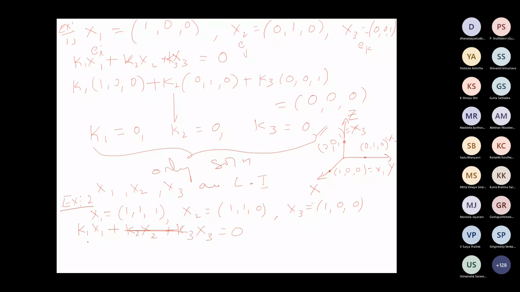The first one will be k1 plus k2 plus k3 equal to 0. The second equation will be what? k1 plus k2 equal to 0. What will be the third equation? Only k1 equal to 0. Okay, k1 equal to 0.